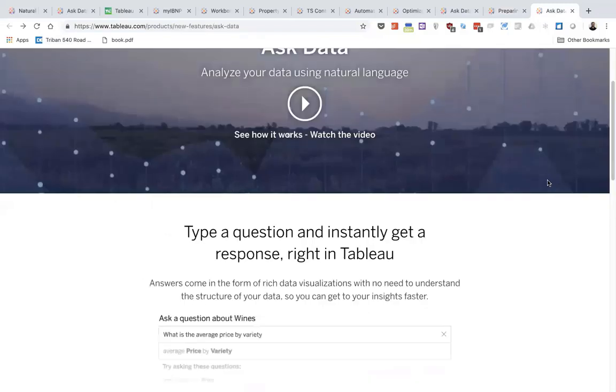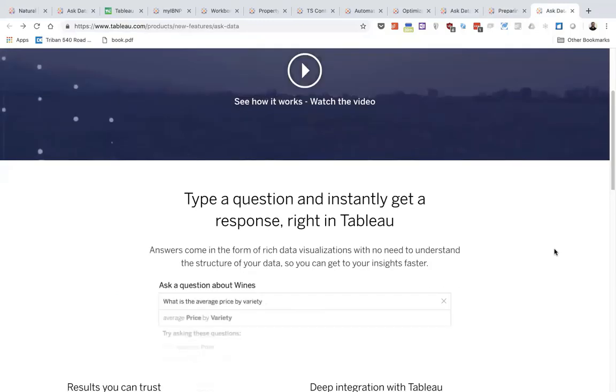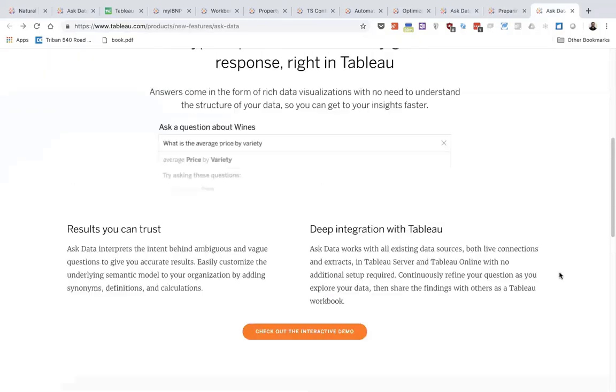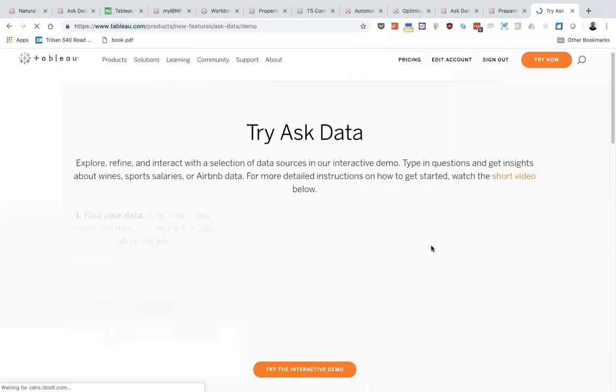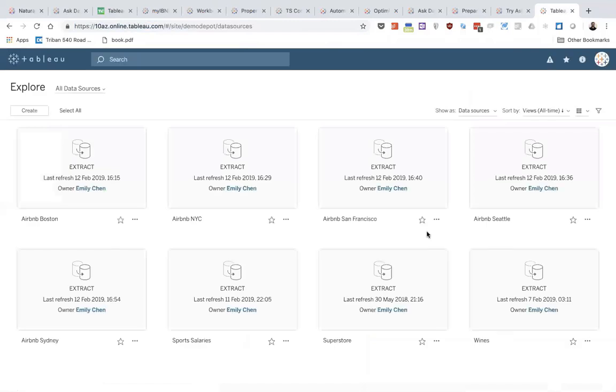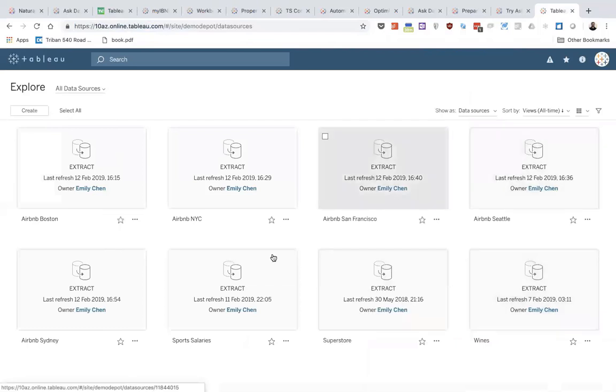And just to finish off now, if you're interested in playing with Ask Data but don't have the latest and greatest version of Tableau installed, you can actually play around with it on the Tableau website. So if you go to tableau.com's new features Ask Data, you can check out the interactive demo, and what it will do is take you to a Tableau Online site that Tableau have got outward facing as a showcase. I believe it's going to be open for a couple of weeks now. But this is a way for you to sort of have a go yourself. There's some quite interesting data sources in here. The Superstore one we know and love, some wine data sets, Airbnb, sports salaries, just to help us start to understand how this could help drive your organization.